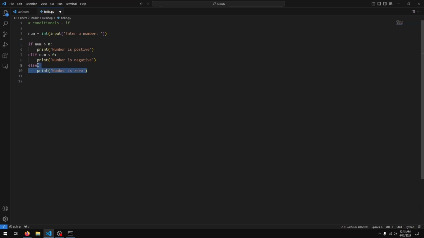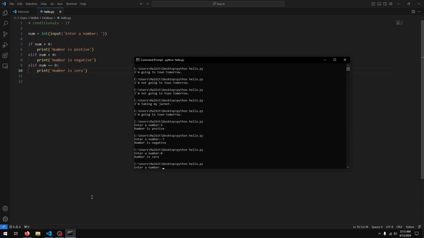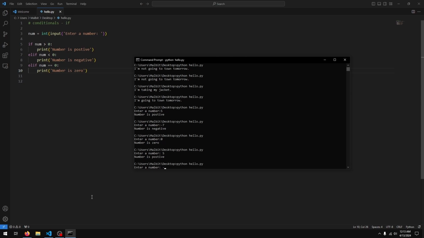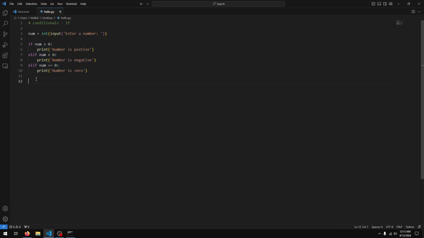Now if I wanted to, I could actually skip the else statement, so I can just do num equals 0, print. Probably should not have deleted that, but that's fine. And if I run this now, 5 was positive, negative 5, negative, and 0. Yep. And you see it works fine. If you want, you can omit the else statement. So it's not mandatory that you include it with all of your if statements.